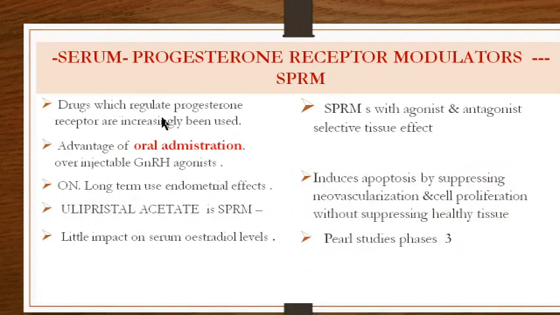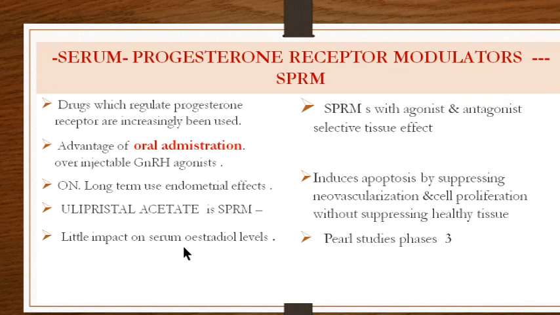So drugs which regulate the progesterone receptors are now increasingly being used. They have the advantage over GnRH that they can be given orally. Long-term use, of course, it is a progesterone, so if it has to be given for a long time, it would have its endometrial effects. We discussed that ulipristal acetate is the SPRM which is used, and it has little impact